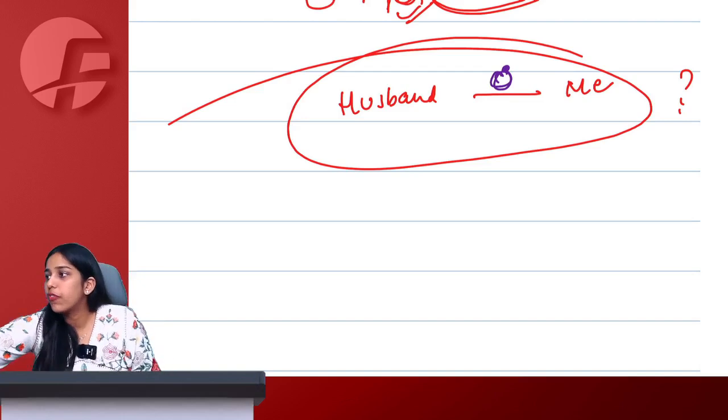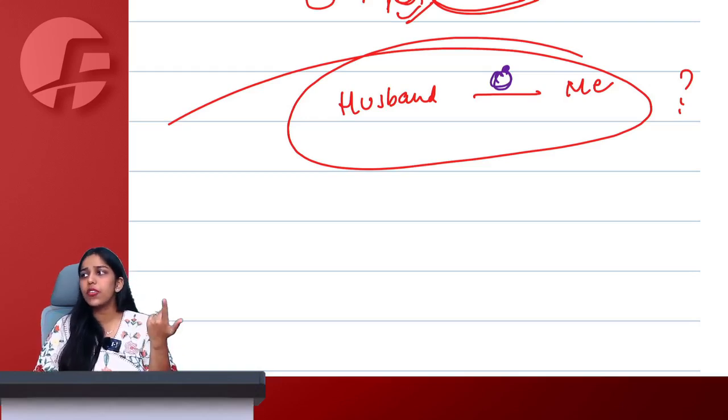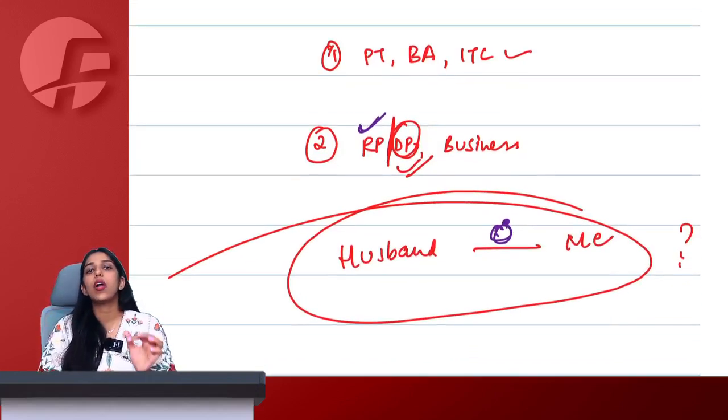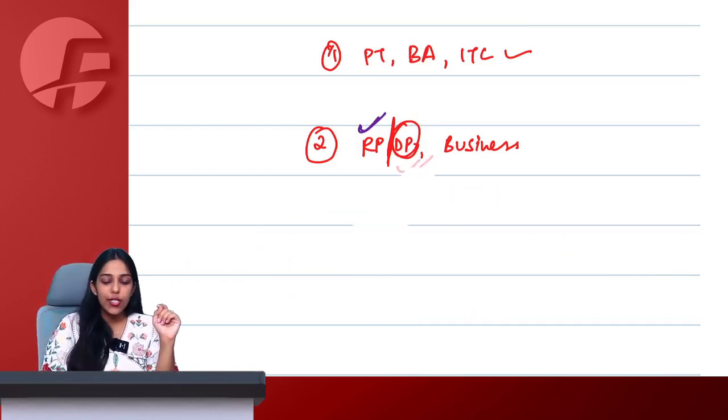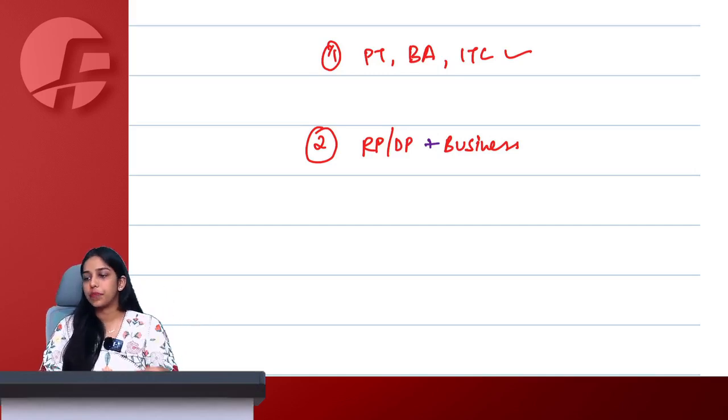Ma'am, no. Why no? Husband is my related person. Husband is family, and the definition says that spouse and children are always related persons. Ma'am, he is your related person, but you are not doing this in course or furtherance of business. Therefore, this will not be considered as supply. Very good. So, both the conditions have to be satisfied, related person or distinct person and also in course or furtherance of business. Then we will say that even without consideration, it is a supply.